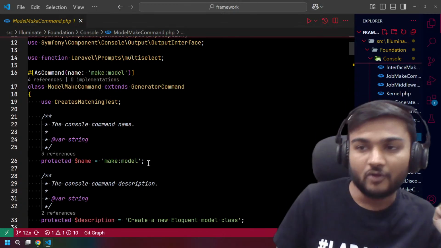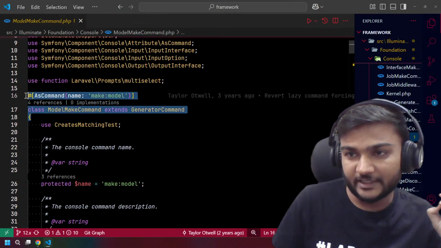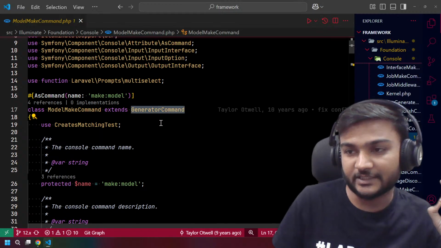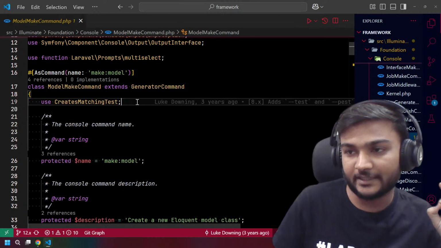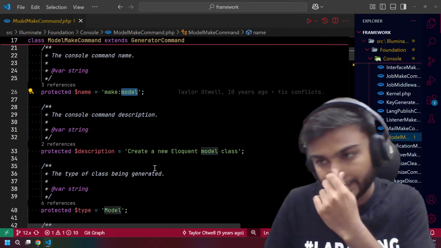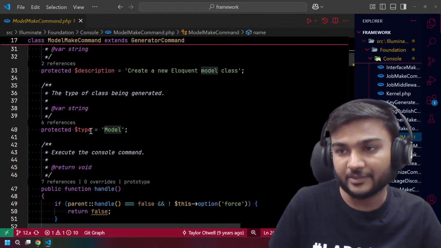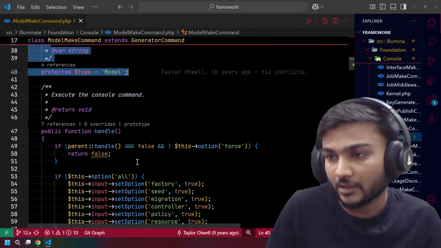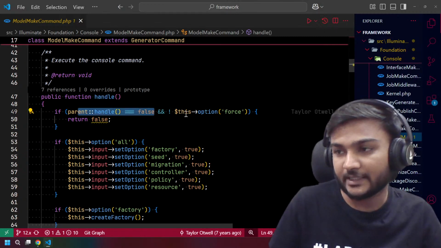Let's see how it is actually working. It is a generator command. The command is extending the generator command, with create matching tests that we will look at later. Then we can see the name, make model, the description, and the type is model. We will check what the type means, and we have handle, and we also have a parent handle.